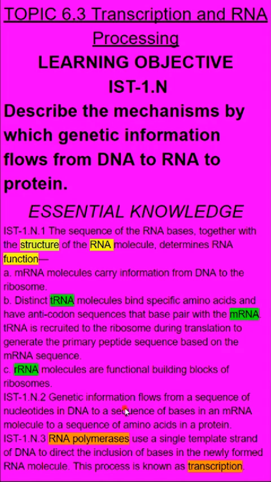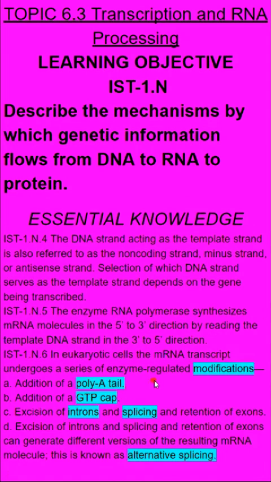Transfer RNA, messenger RNA, and ribosomal RNA all have different structure, which means they have different function. RNA polymerase is essential to transcription, and processing occurs where we put caps and tails on, and we splice out the introns, which can also lead to alternative splicing.